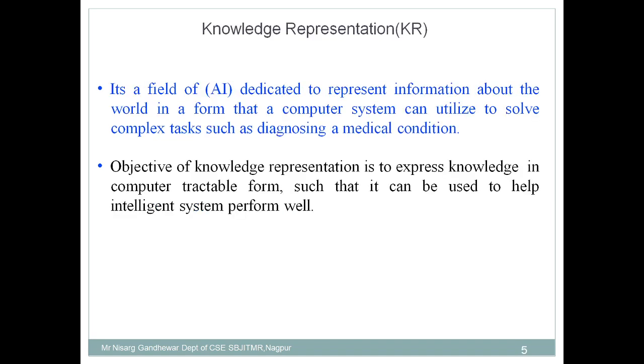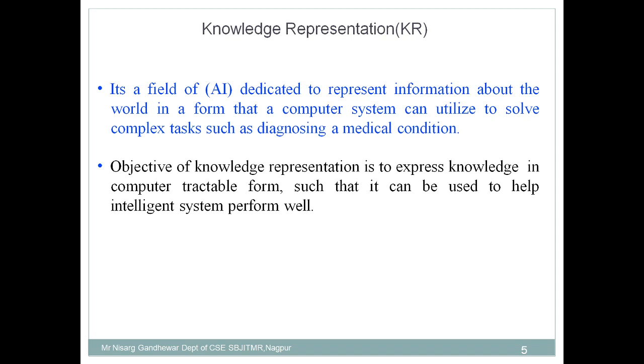Next we try to understand what knowledge representation is, and why we need to study it. Why are we discussing this? Because we understand what knowledge is, and that knowledge is used to solve a complex problem. Now it is the ability of human beings, and we are studying the concepts of artificial intelligence. Artificial intelligence means what? It's the science of mimicking human intelligence in the machine. The ability of a human being to acquire knowledge and make use of it to solve various problems, we want to give this ability to the machine.